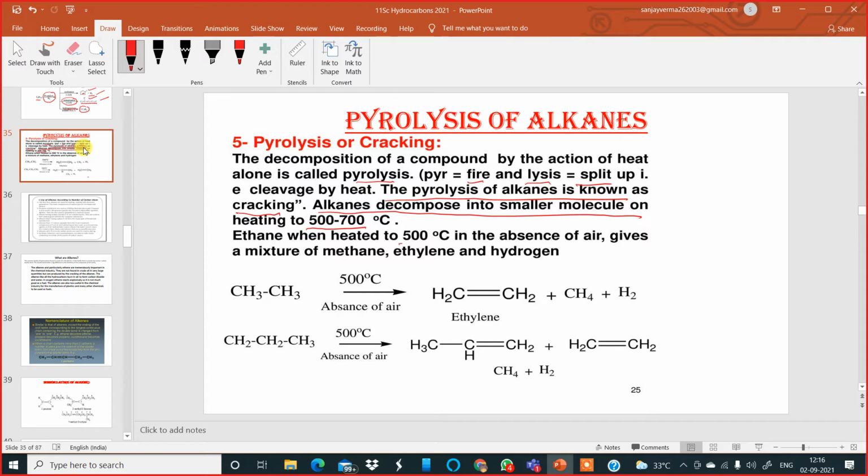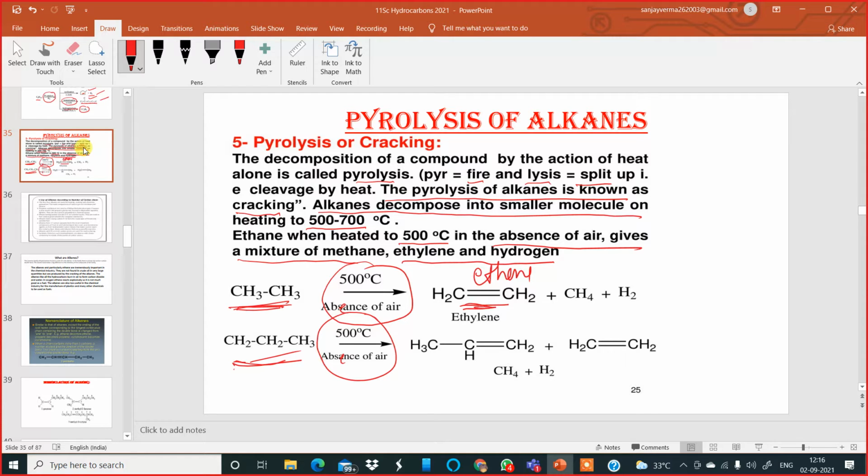Ethane, when heated to 500 degrees Celsius in the absence of air, gives a mixture of methane, ethylene, and hydrogen. So you can have a look at this example. I have taken ethane, I have taken propane. When they are heated to 500 degrees Celsius in the absence of air, then ethane gives ethene. This is ethene, this is ethene.